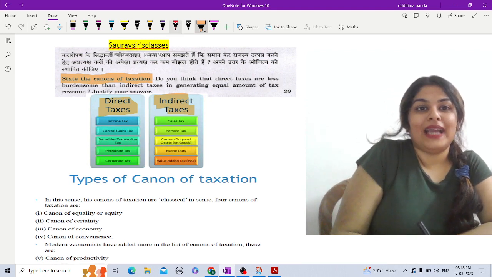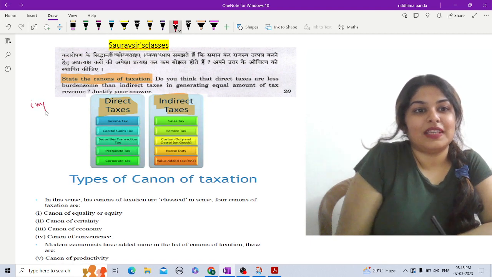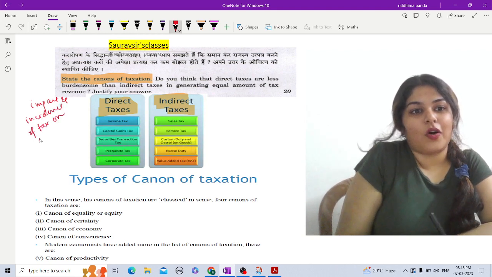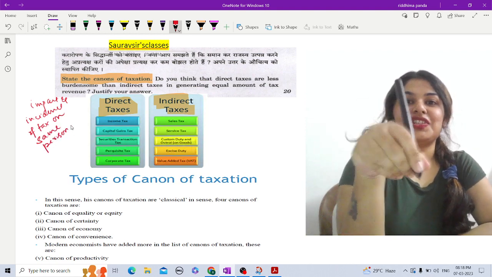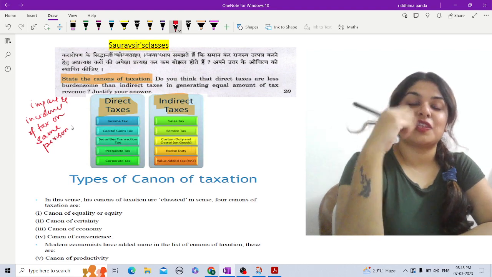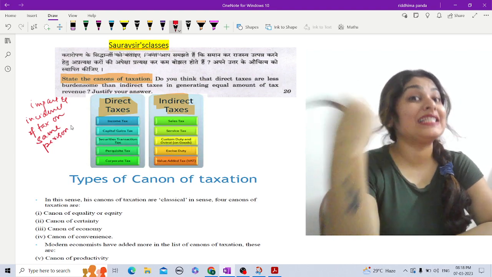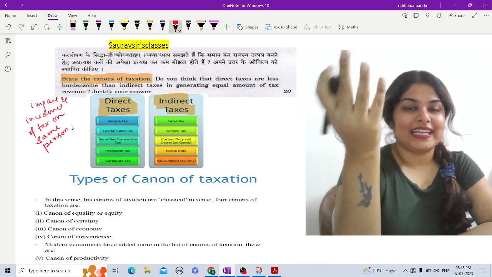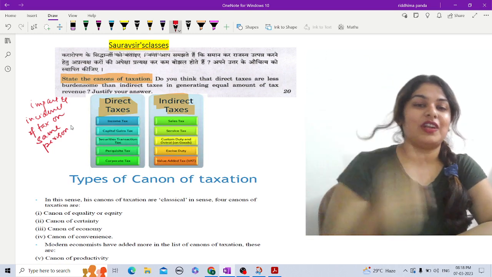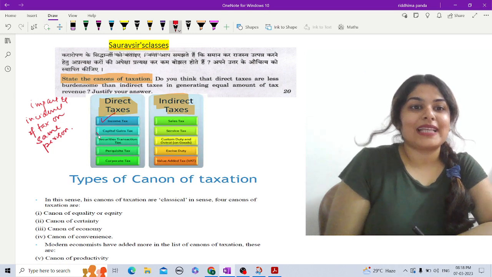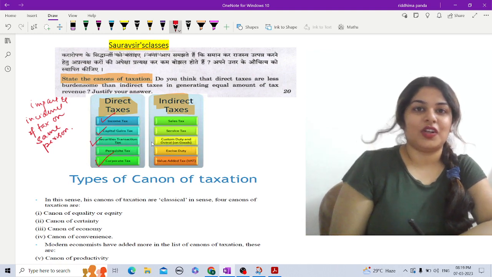The impact and incidence of tax on the same person, that is, the one who is responsible for paying is the one who ends up paying the tax. That is a direct tax. So what are the examples? Income tax, capital gain tax, security transaction tax, corporate tax, wealth tax, etc. So these are all the types.